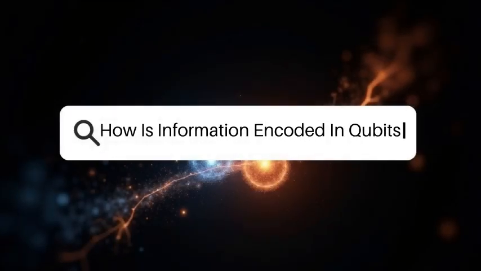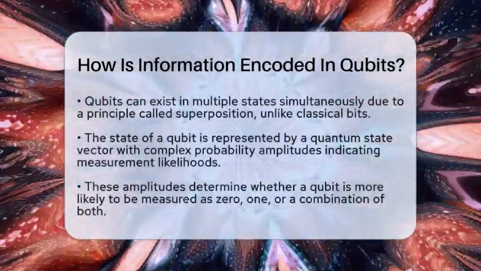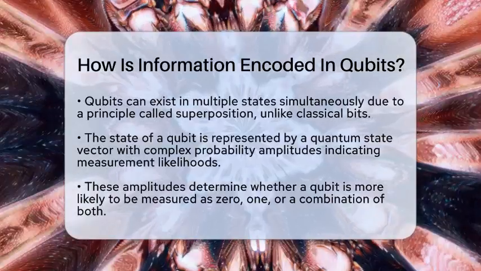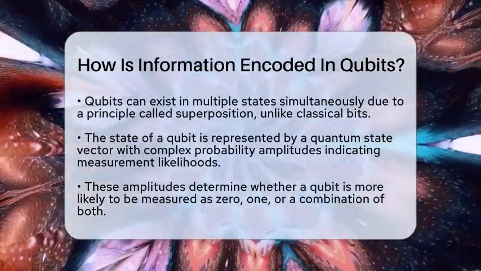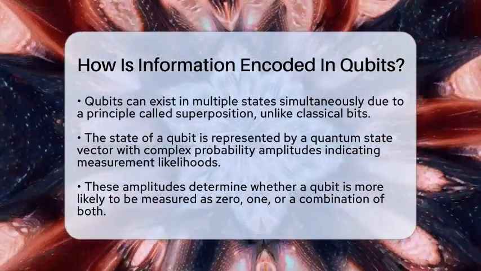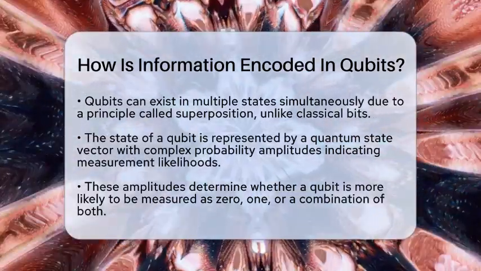How is information encoded in qubits? Imagine a tiny particle that can hold more than just a simple yes or no answer. That's what makes qubits so fascinating in the world of quantum technology. Unlike classical bits that are either 0 or 1, qubits can be in a mix of both at the same time.